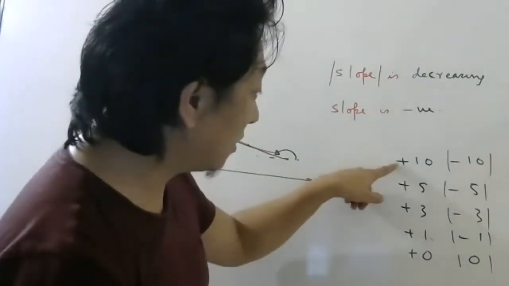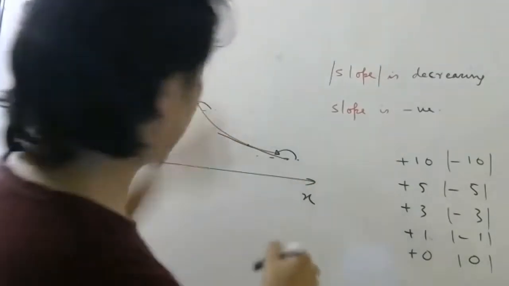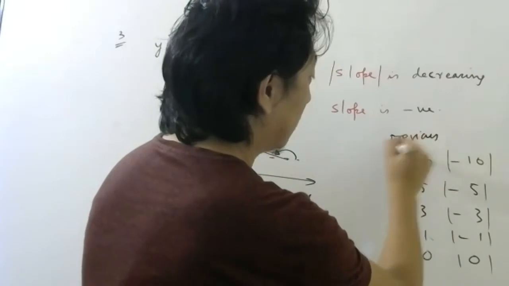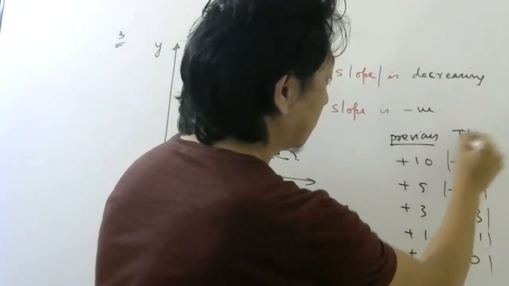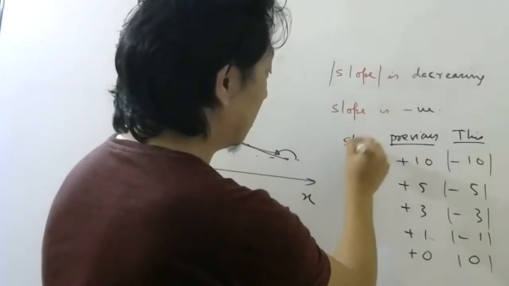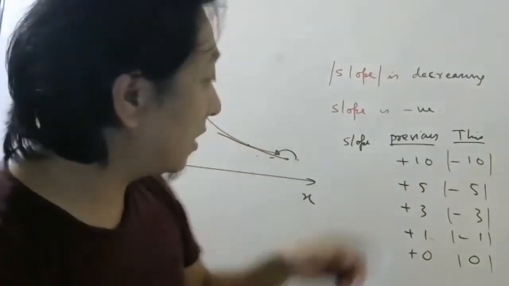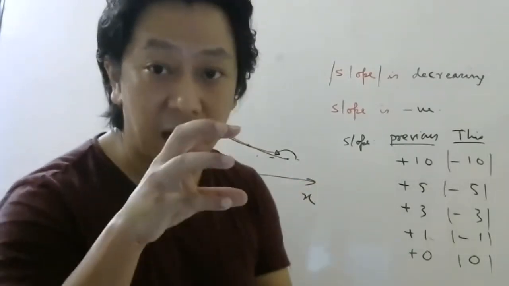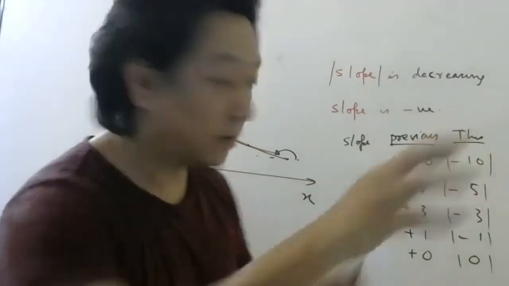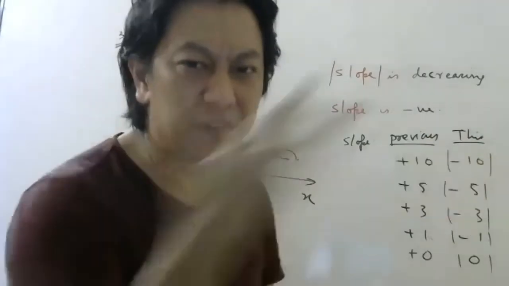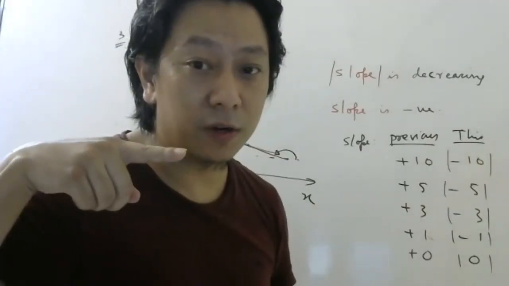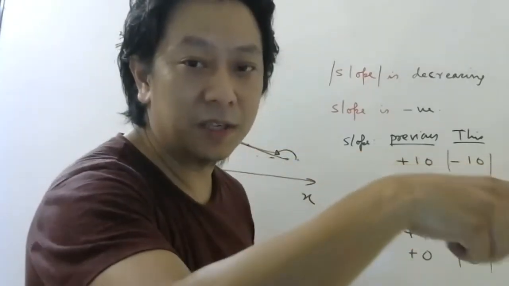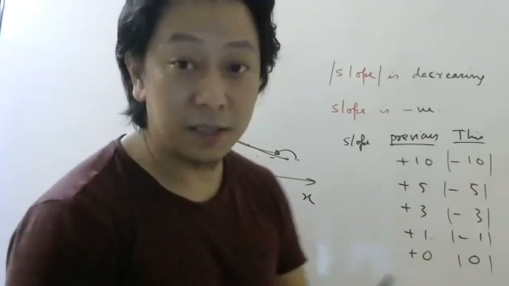This is the slope in the previous example, and this is for this example. These are the slopes. So if somebody says the velocity is changing like this, what does it mean? It means there is a car going in the positive direction. Let us assume this is the positive direction. And it is slowing down: 10 meter per second, 5 meter per second, 3 meter per second, 1 meter per second, stop. Here it is decreasing only.